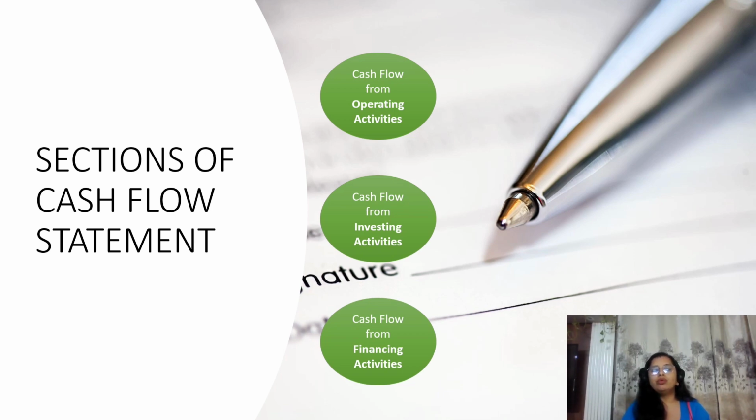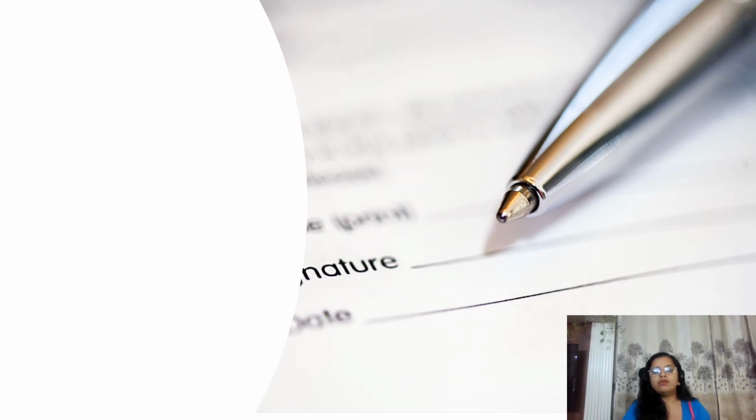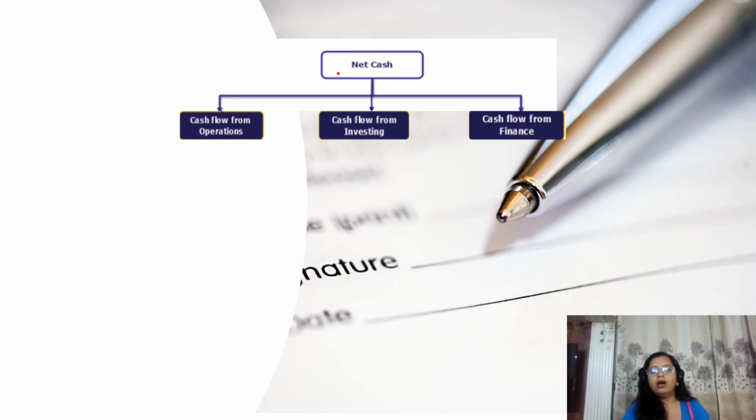So we come to the situation that we have to prepare it as per our AS. Next, we will understand more about operating, investing, and financing activity. As I already told you, it is segregated in three parts: operating, investing, and financing. Operating activities are those activities which we perform in normal business operation, basically the principal revenue generating activity of our business.